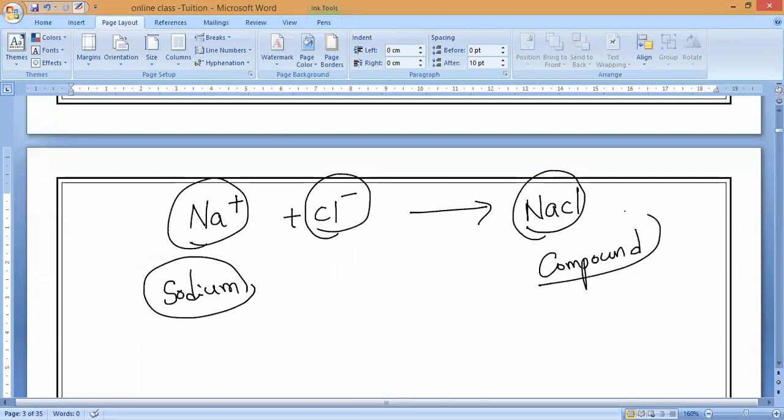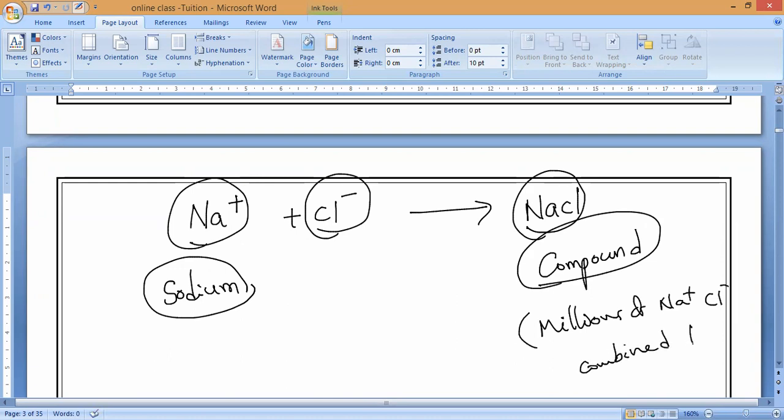So we can see the salt in our home. Salt is millions of sodium plus and chlorine minus ions combined together. Then we can see them as bigger particles.